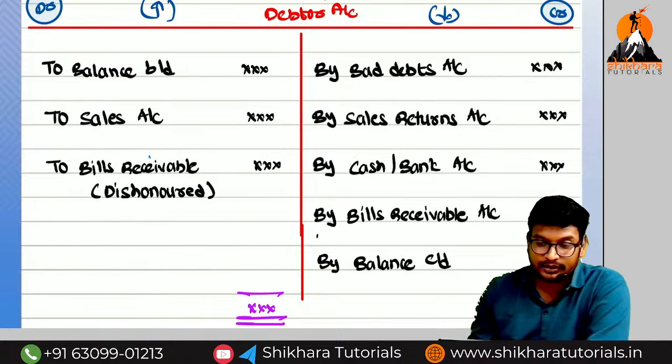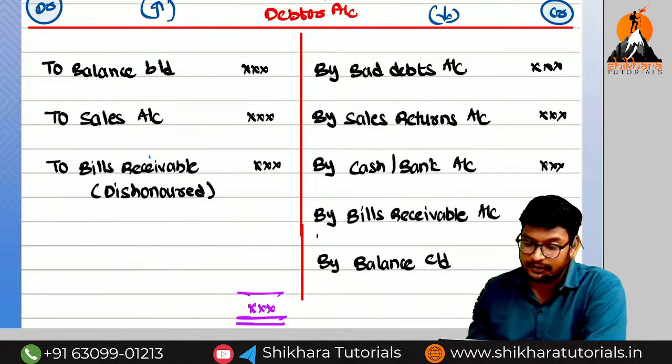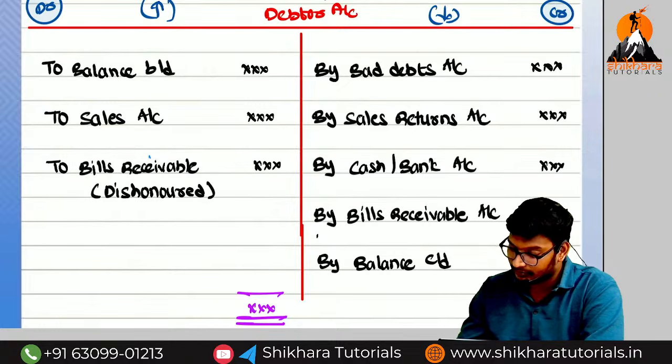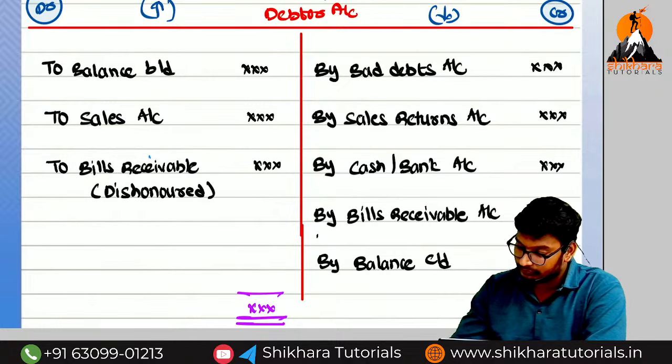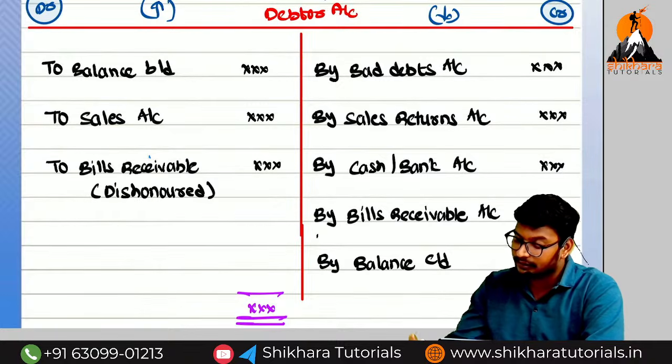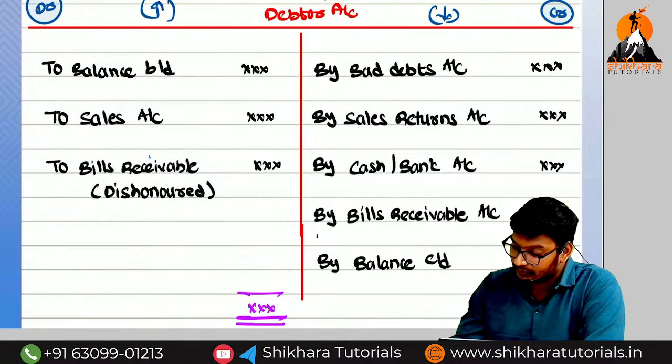So till now we have completed the discussion of the debtor account. Is there any doubt up to here? I think I am going very fast. But because this is a revision, I want to go somewhat fast only.